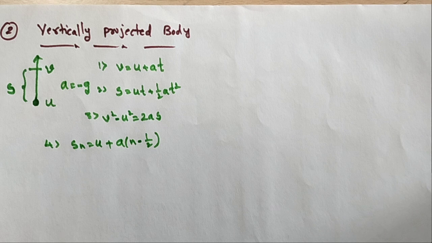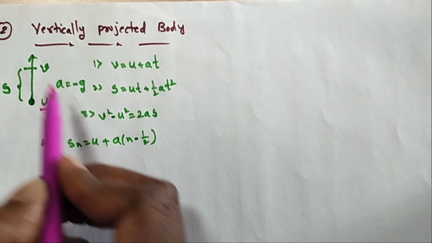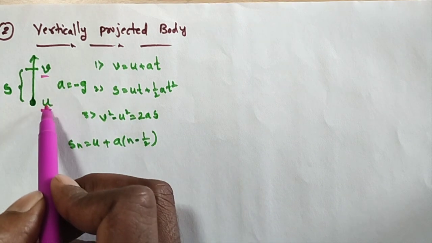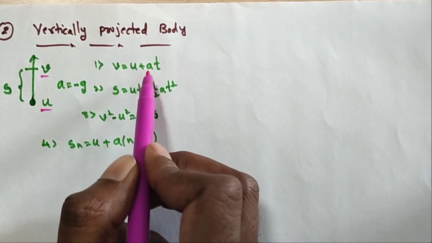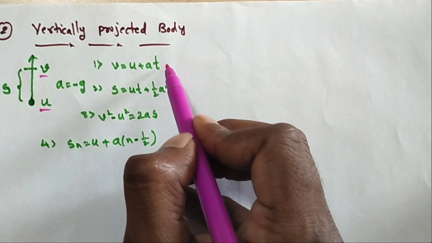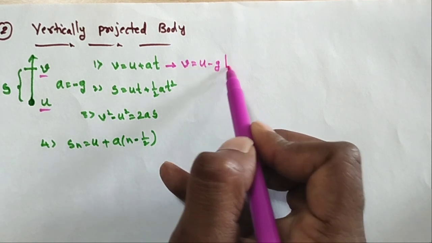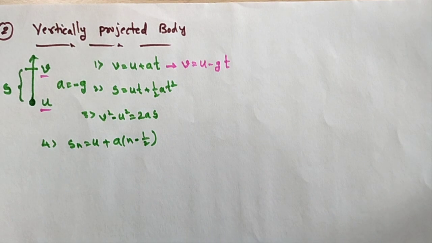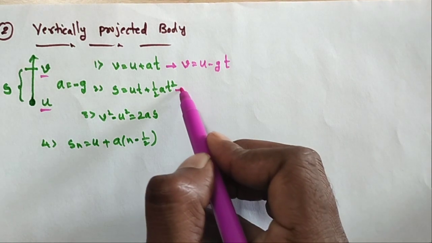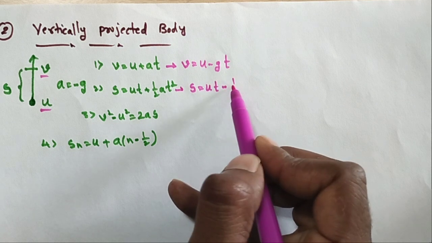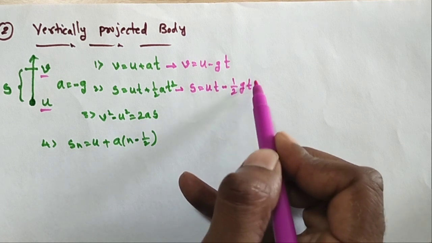The initial velocity is u, the final velocity is v, and a is equal to minus g. So v is equal to u minus gt. The same way, s is equal to ut minus 1 by 2 gt square.